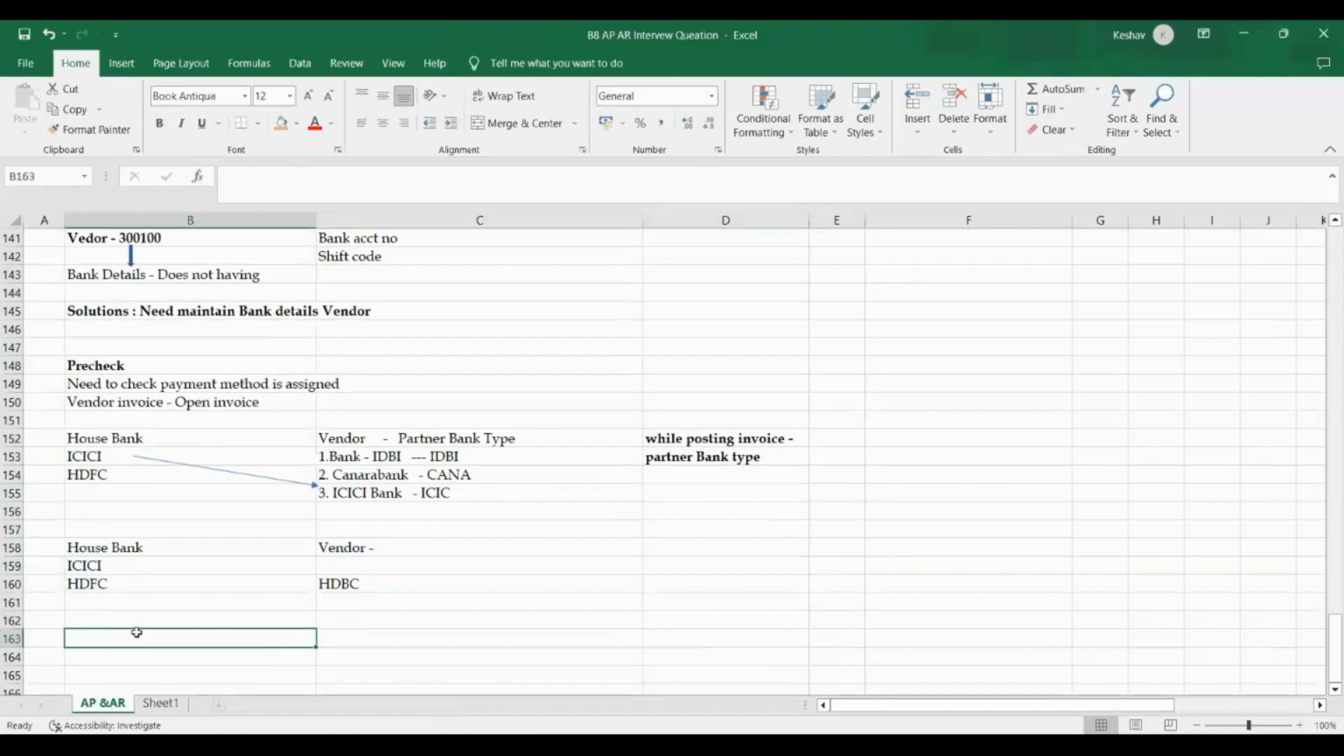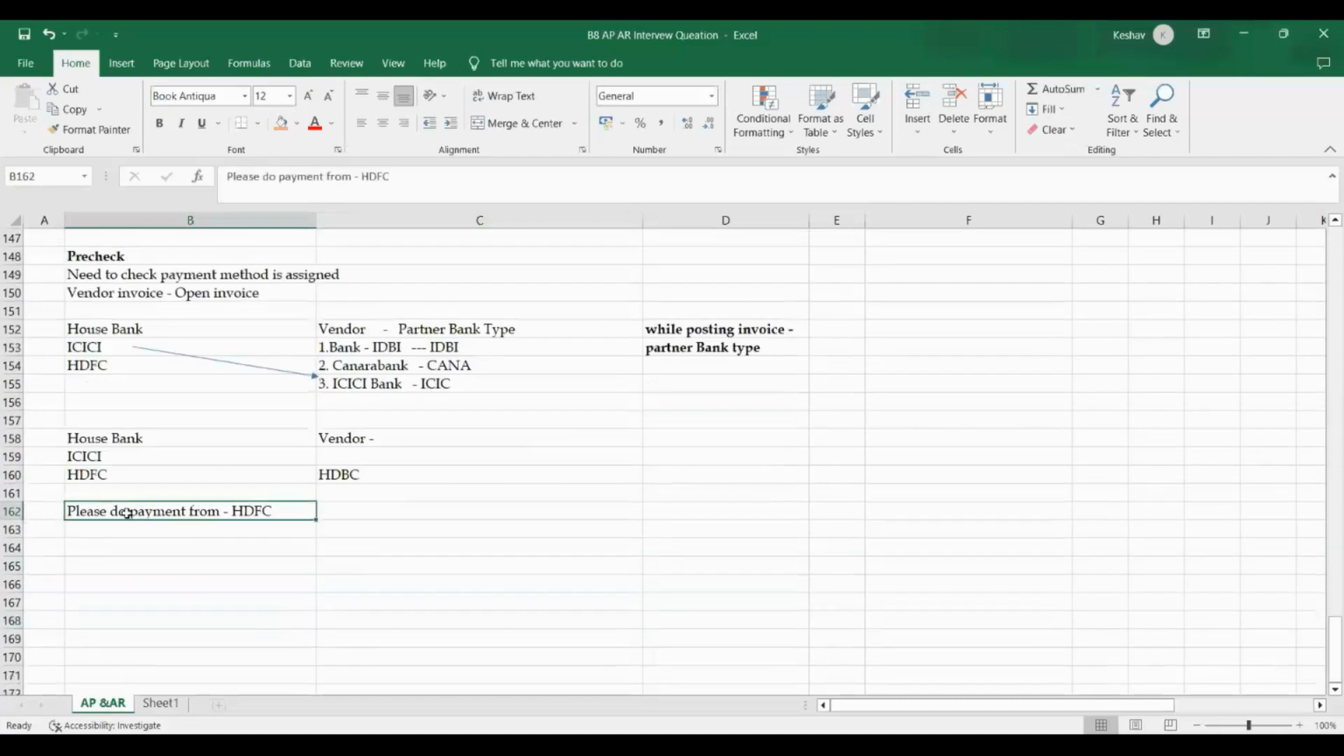Whatever company code you are making payment from, he will ask you to do the payment from HDFC, not ICICI. Please do payment from HDFC. He will ask you to permanently do payment only from HDFC. I don't want ICICI Bank because there are internal charges and all that. To address this, we have HDFC. This is the kind of requirement they will ask for.